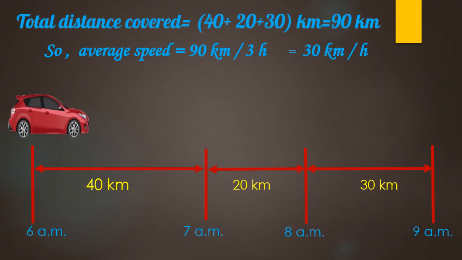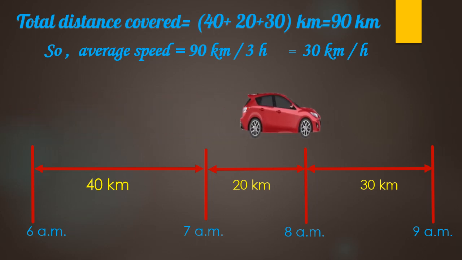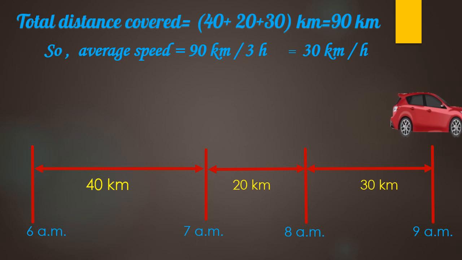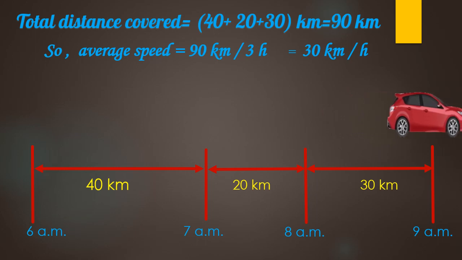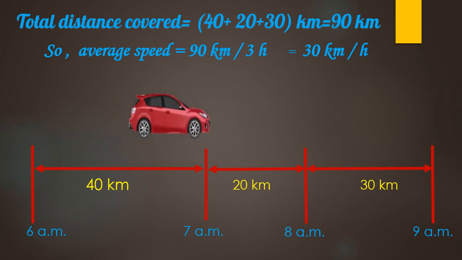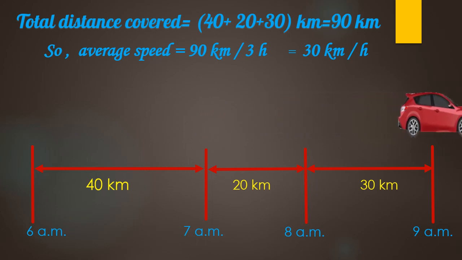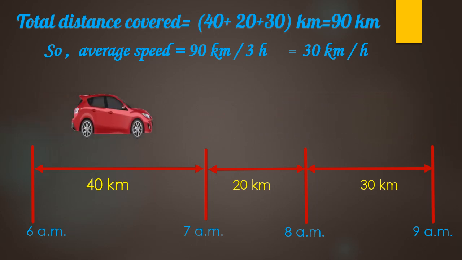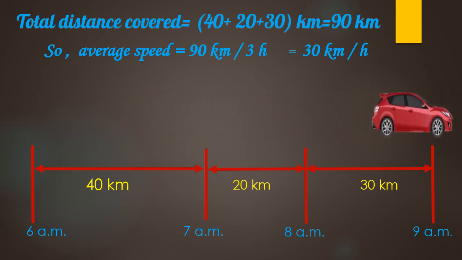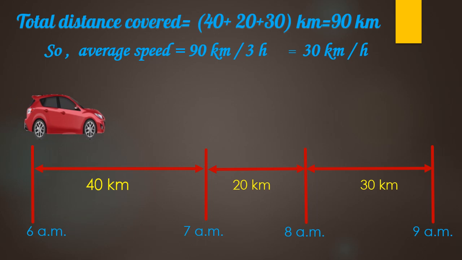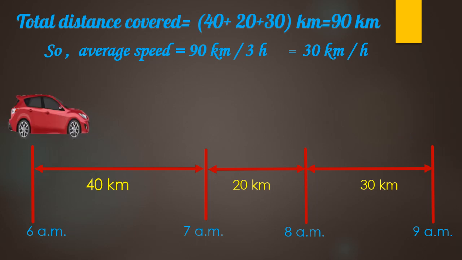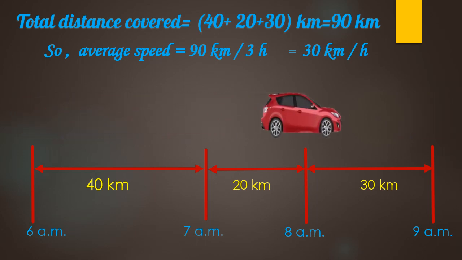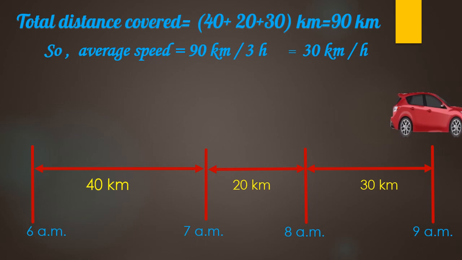To understand this, let us look at the picture on the screen and try calculating the average speed of that picture. So as you can see, the total distance covered here is 40 kilometers, then 20 and then 30. So the total distance is 40 plus 20 plus 30, which equals 90 kilometers. While if we calculate the total time, then it will be 6 to 7, 7 to 8 and then 8 to 9. That is overall 3 hours. Then average speed will be calculated by dividing the total distance by the total time. So 90 kilometers upon 3 hours, which is equal to 30 kilometers per hour.